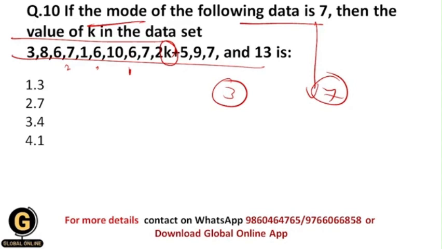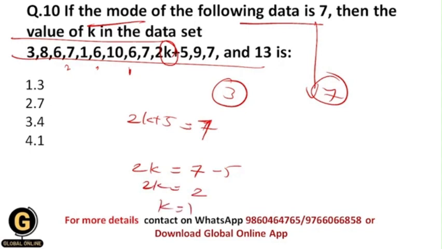It means that 7 should occur 4 times. That's why it will be the mode of your data set, and that's why over here 2k plus 5 is equal to 7, because 7 has already occurred 3 times. And that's why the 2k plus 5 value should be equal to 7, so that it will be the mode value. So do this, 2k is equal to 7 minus 5. So 2k is equal to what? 2, then k is equal to 1. So your correct answer should be 4, that is 1.